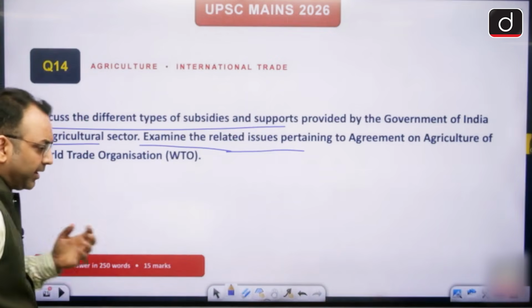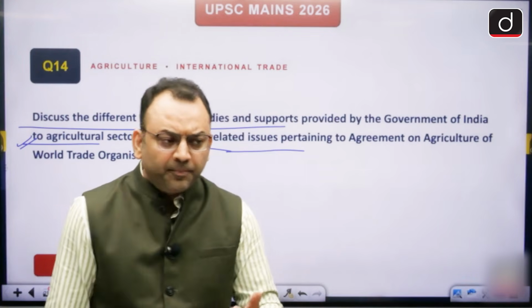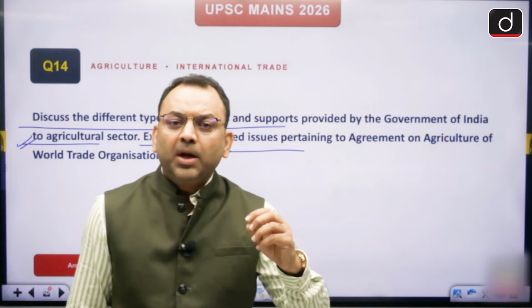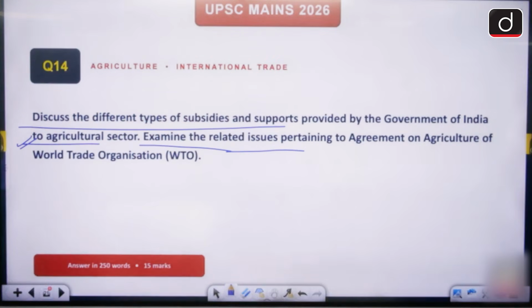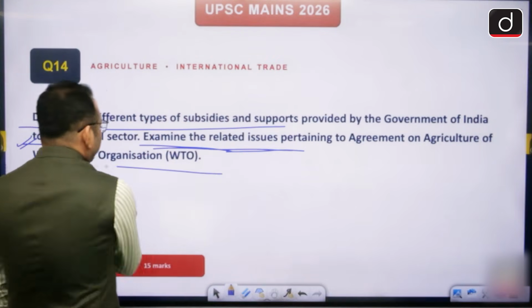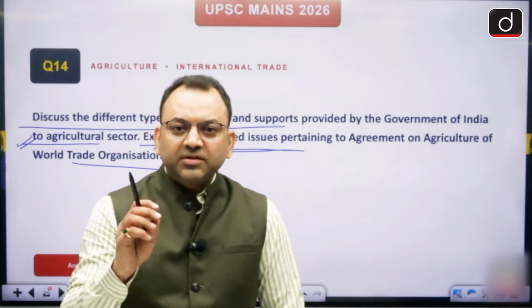And that is why WTO members like Canada and America have objected to India's food security program under the amber box, right, because they see this as trade distorting, because they see our public stock holding program as a threat to their own exports, right? So the point here is you have to examine the issue that the subsidy is for production, not for trade distortion. And our concern is that developed countries give green box subsidy, they give the research subsidy that also increases the production, but there is no limit on the green box subsidy. So we want a few things, that first, also include the green box.